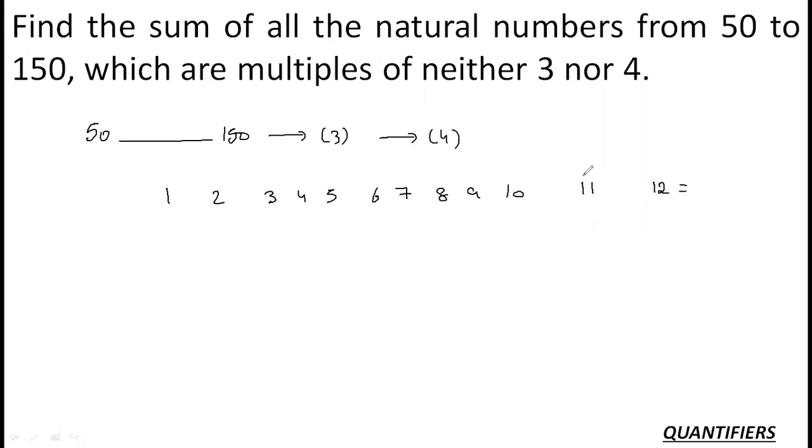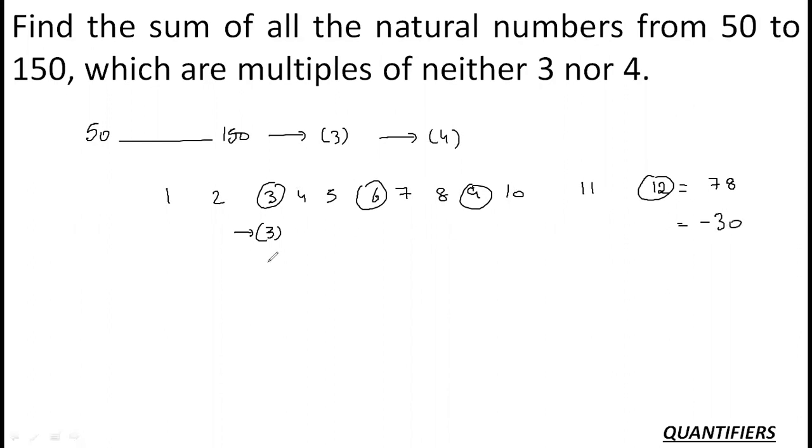Okay. Now what is the sum up to 12? The sum up to 12 is 12 into 13 by 2, 78. Let us say I have to remove those numbers which are the multiple of 3 and which are the multiple of 4. Now if I try to do it like this, that I am removing the multiples of 3. So 3, 6, 9 and 12. 3 and 6, 9, 9, 18 and 12, 30. Let us say I am removing 30.